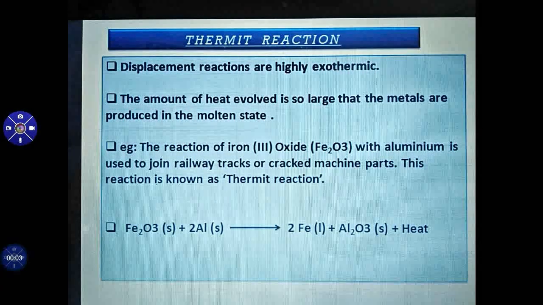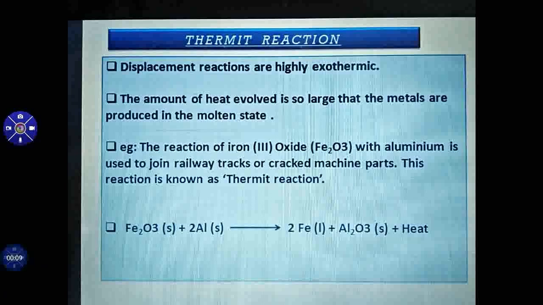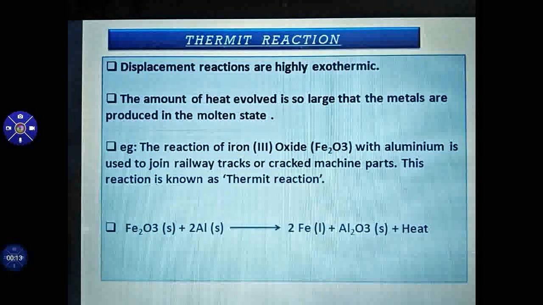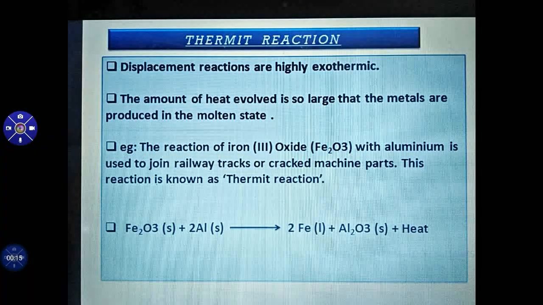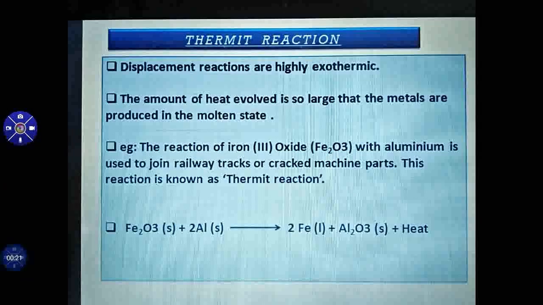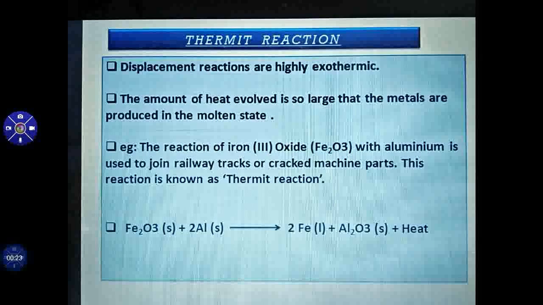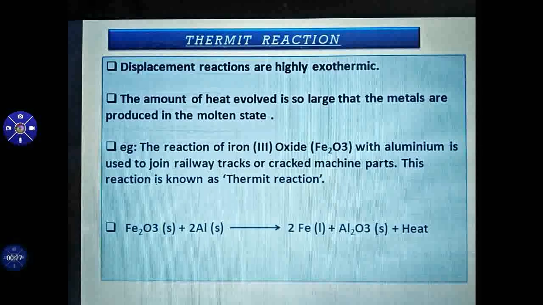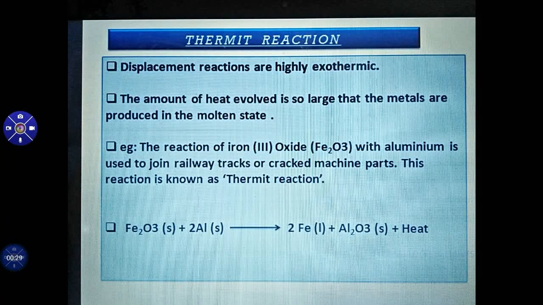See children, this Thermit reaction is a little bit important. Please mark this one. Usually they ask what is the method used to join railway tracks, and the equation is also important. Please mark it. So metals in the middle of the reactivity series can be extracted by these methods. I hope you understand. I will explain the extraction of metals at the top of the reactivity series in my next video. Since this is a big topic, we will stop it here.